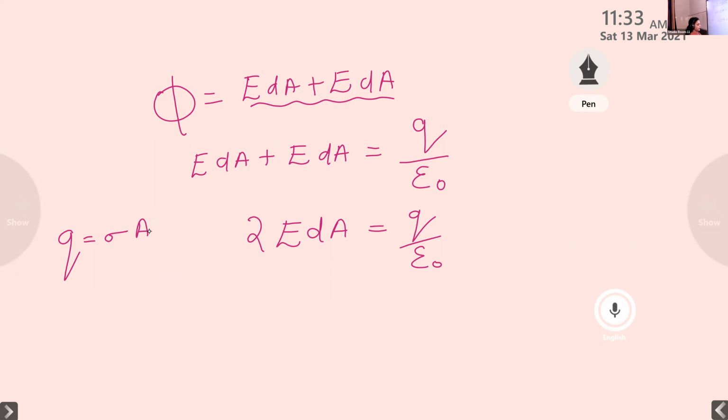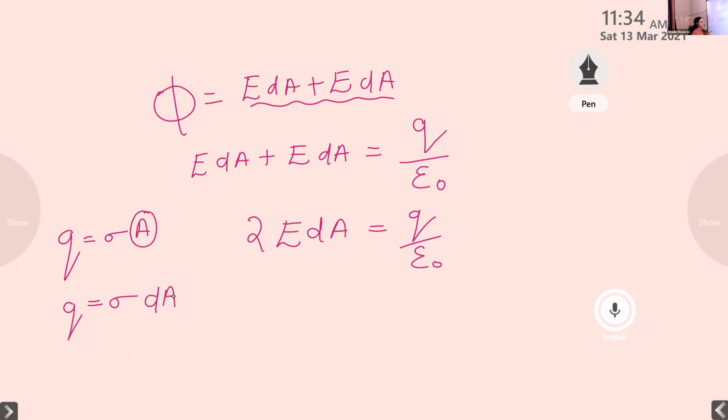Q is equal to sigma A, where Q is the charge, sigma is the surface charge density, and A is the area of the entire thin plane sheet. Did we take the entire thin plane sheet for our derivation? No, that is not satisfied in the case of a curved surface. We are considering only a small surface, so we are not taking the entire area. Instead of this entire area, we are considering a small area. So our equation changes into Q is equal to sigma dA.